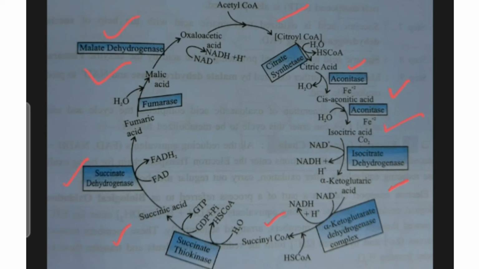Here you can see that everything happens one after another with the help of enzymes, and the names of the enzymes are related to the substrates. For example, when fumaric acid is being worked on to produce malic acid, only the fumarase enzyme can work on fumaric acid. So the enzyme names are related to the substrate. In this way, you can also remember the enzyme names.